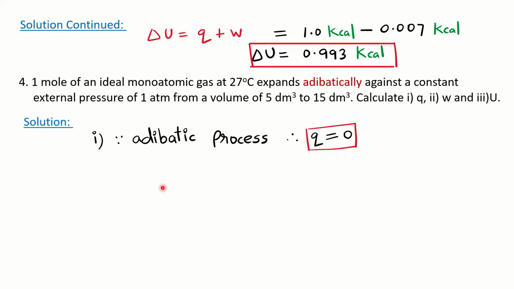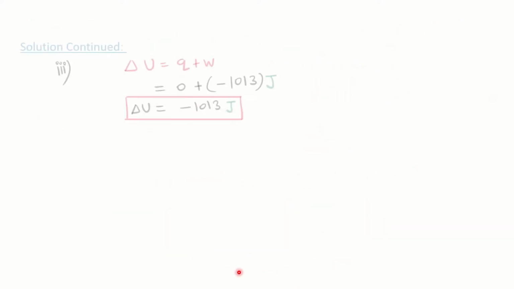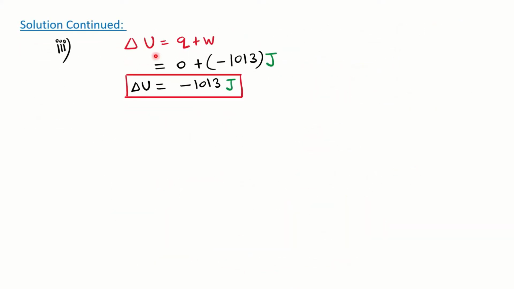First, since we know it is an adiabatic process, the heat Q will be 0. There is no exchange of heat here. Second, they are asking you to calculate W. W we know is minus P del V because of expansion. Pressure is given, volume is given. Once you get atmosphere decimeter cube, which is equal to liter atmosphere, you can multiply by the same conversion unit 101.3 and you will get the energy in joule here. So we got the value for W also. And finally, we have to get the U value, the internal energy.